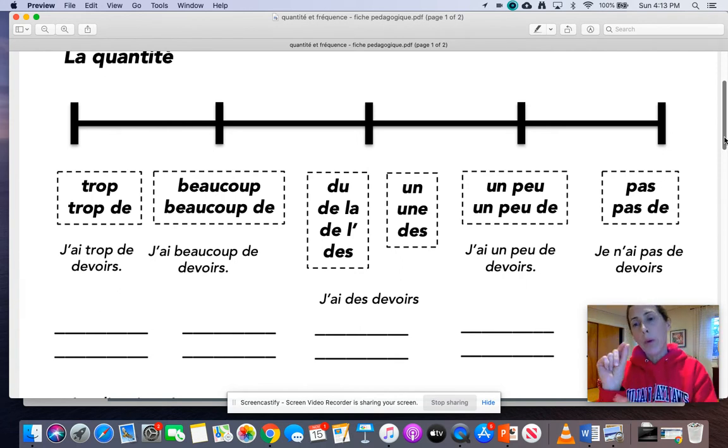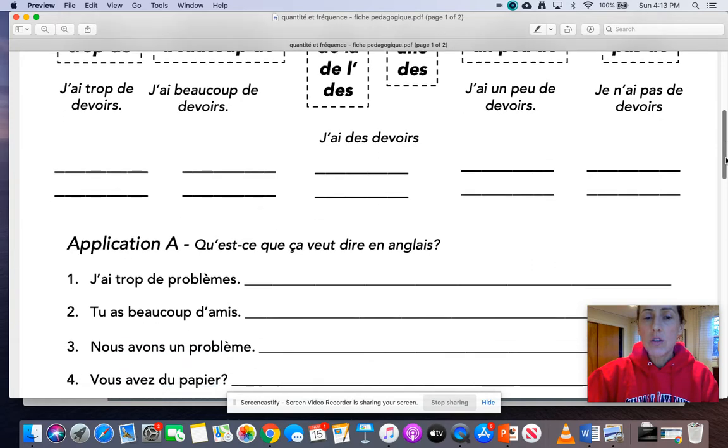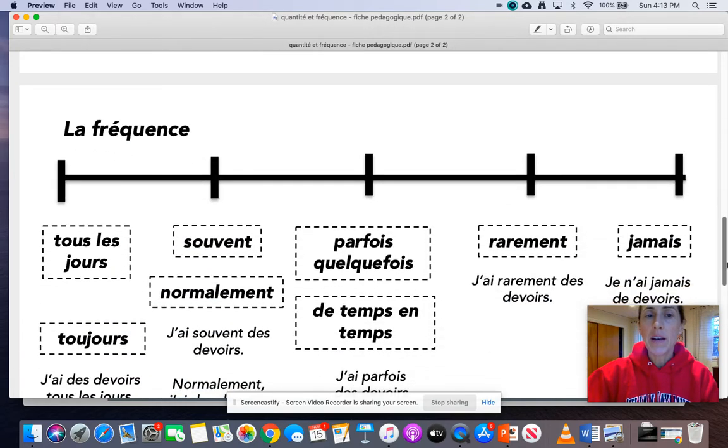Next, we've got un peu or un peu de, which means a little or a little bit of. J'ai un peu de devoir. I have a little bit of homework. I have a little homework. Finally, we have pas or pas de, which means I do not have any. Je n'ai pas de devoir. None. D'accord? I don't have. And you guys know how pas works. Okay? Let's move on to la fréquence.